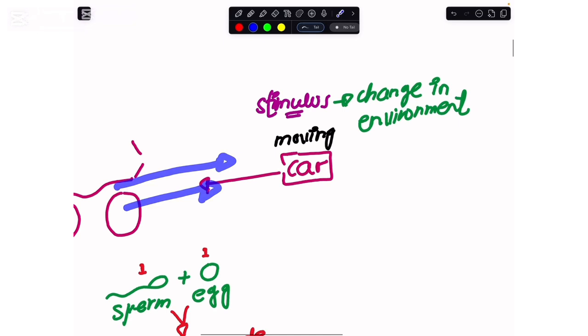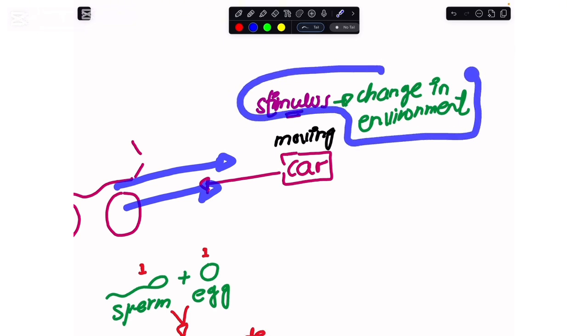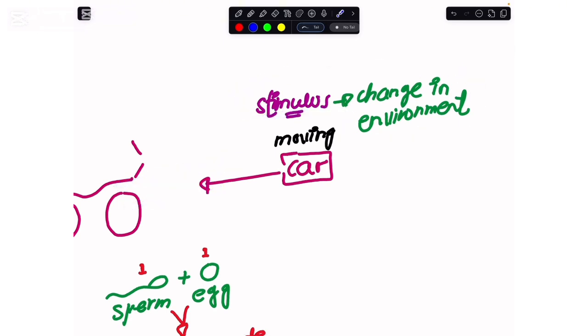So whatever change we come across in our environment would be referred to as a stimulus. It can't only be a car moving right in front of you. This could be the playground where you would be playing and some fellow of yours would be throwing a ball at you. So you would detect it, and then you would respond to it by protecting your eyes with the help of your hands.